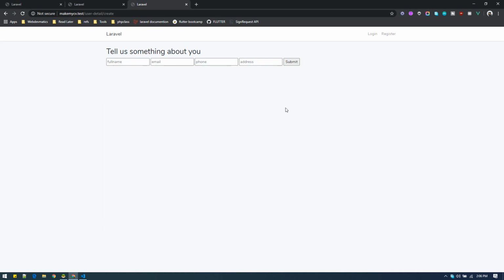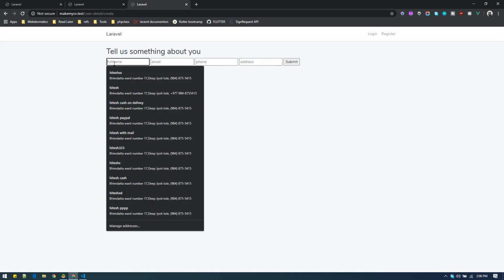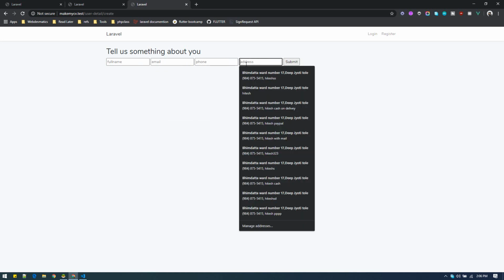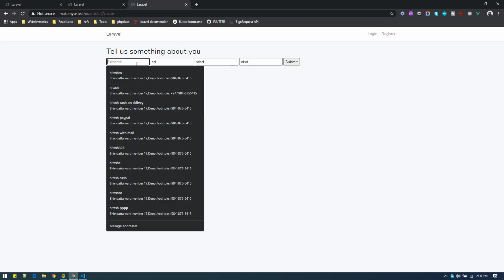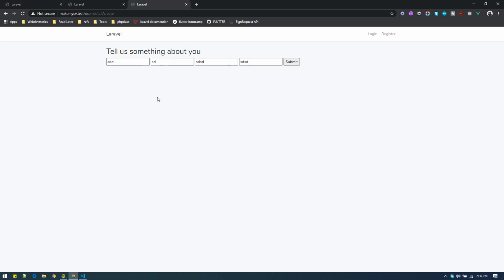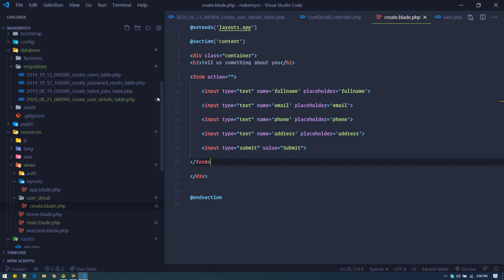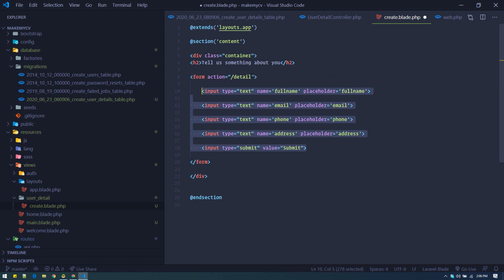What we want to do is, if the user enters all this data here, we should have all this information saved in our database. So how do we do that? In the form's action, we define where this data should be submitted. We'll submit this data to user detail, just user detail, and the method will be post.